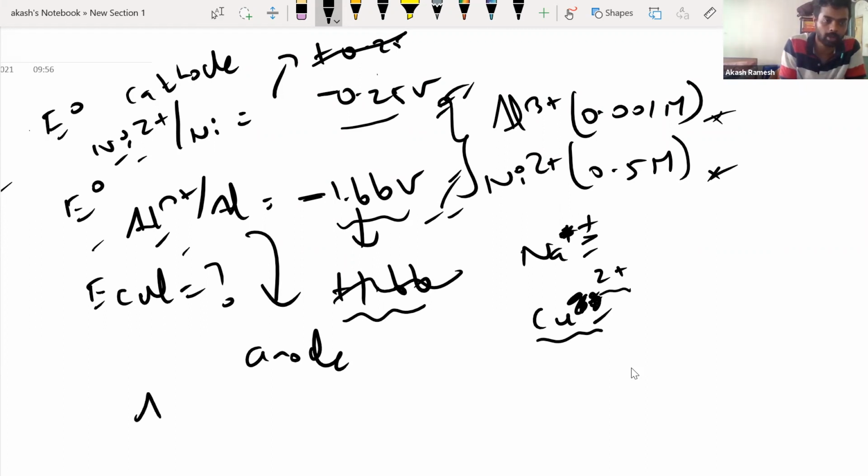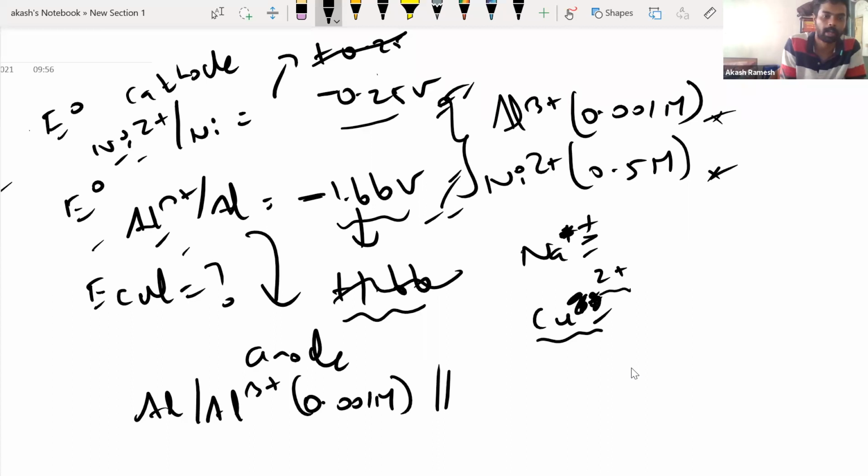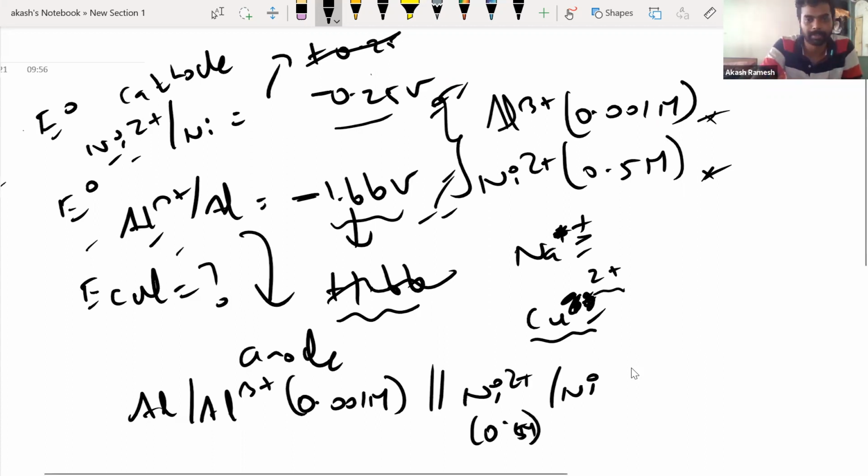We'll always start with anode. So at anode oxidation will happen. Al bar Al3 plus, the concentration is given to us, 0.001 M, double bar, that is salt bridge, and reduction will happen at the cathode. So Ni2 plus bar Ni, and here I have to write the concentration. Is it 0.5 or 0.05? Okay, no issues. We'll give it 0.5. Numbers don't matter. Okay, 0.5 M. Right. So this is the cell representation, people.